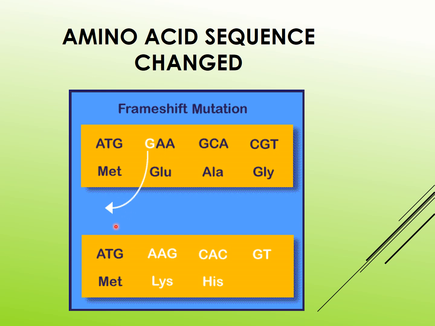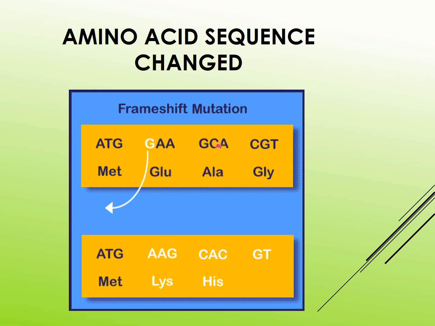ATG still produces the amino acid methionine. Instead of G, there is a shift of this nucleotide; G has gone. So this A is added with G and it becomes AAG, which produces lysine. Instead of giving glutamine, it is producing lysine.